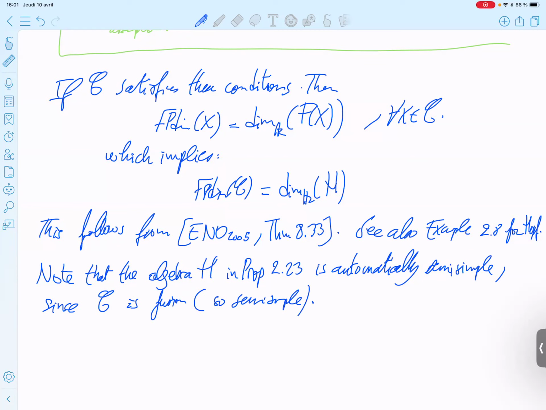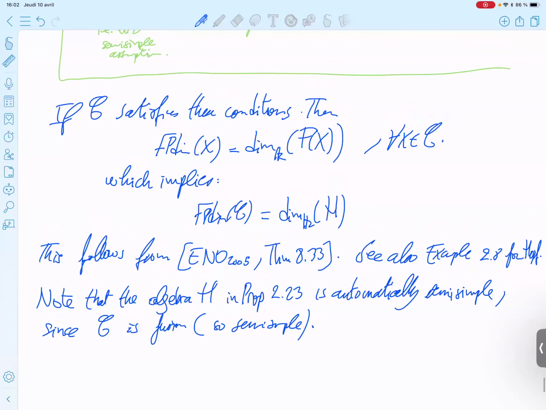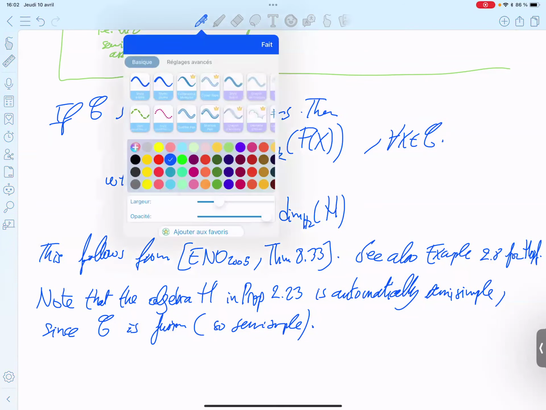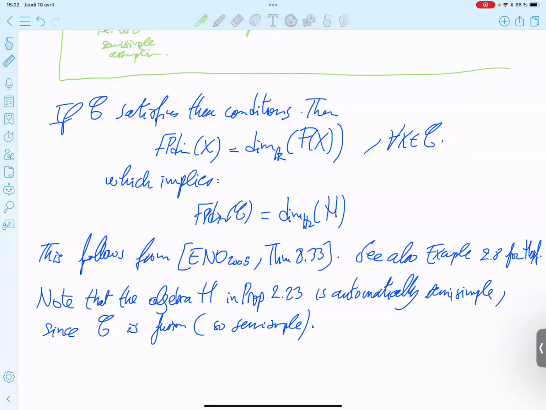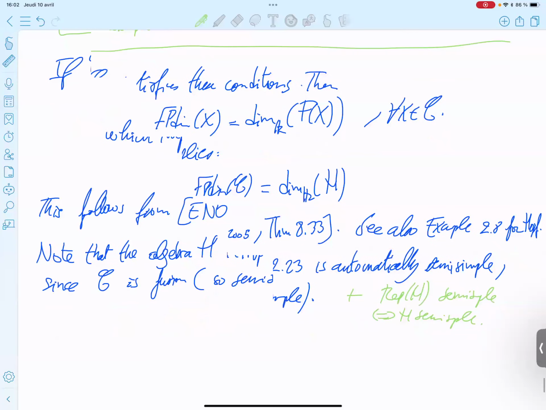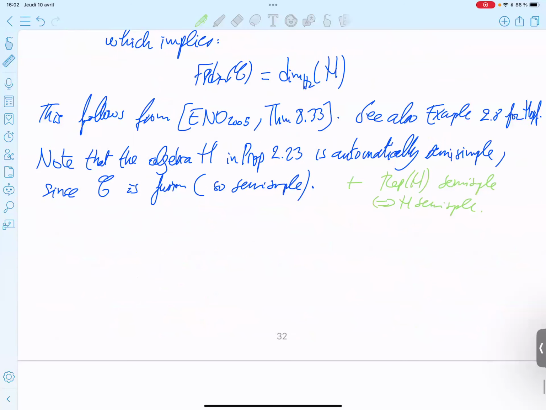And if you want to be very strict, you need to see that Rep H is semi-simple if and only if H is semi-simple. Okay.